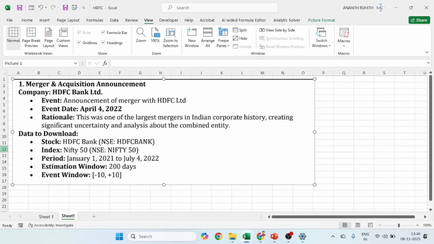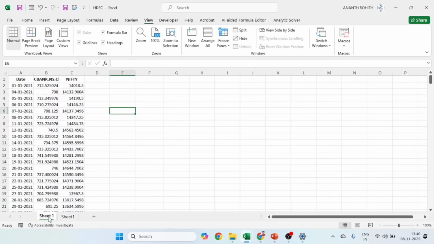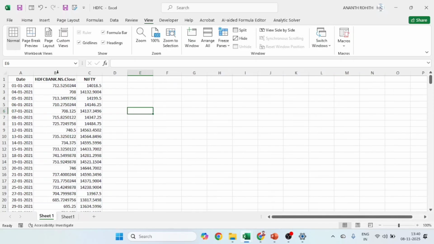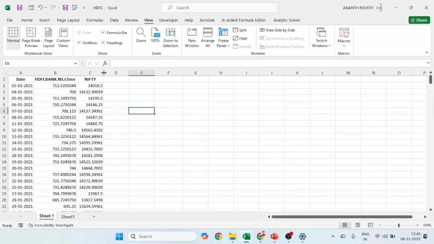In total we need 220 observations, means 220 trading days of data. Here we have taken around 1st January 21 to July 4 2022. I think it's more than sufficient data. I have already downloaded the data. You can see this is the HDFC Bank closing price and the Nifty index closing price.